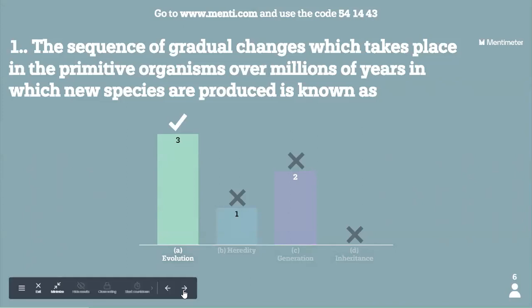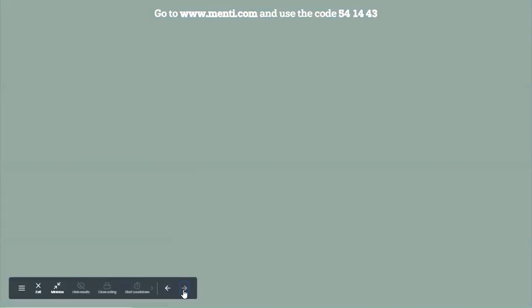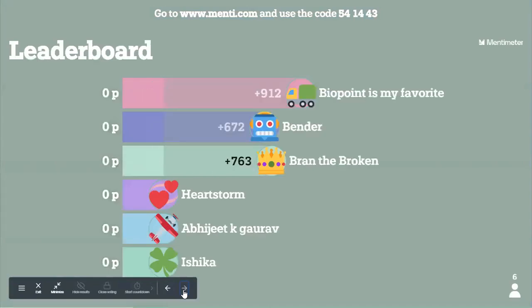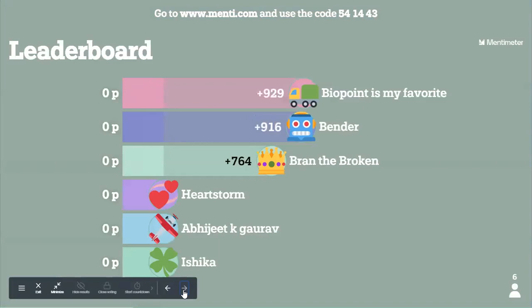You have the first leaderboard on the screen. Yesterday also we have this person. We have BioPoints is my favorite in the first and the fastest player with 929 points. Then we have Benta 916. Guys, from tomorrow onwards, please put your name also so that I can identify who all are coming first on the leaderboard. Second, we have Benta, then Brand the Broken, Heartstorm, Abhijit and Ishika given the wrong answer for the question. Anyway, good going. Next question on the screen.